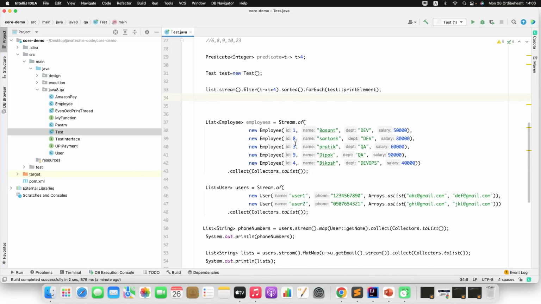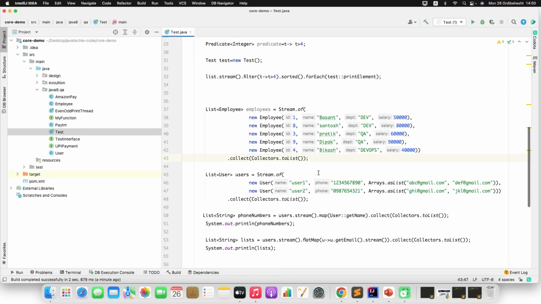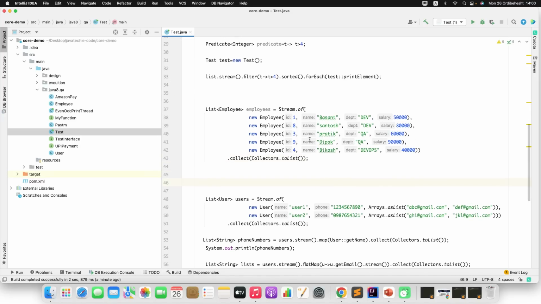I have employees 1, 2, 3, 4, 5: 2 from Dev, 2 from QA, 1 from DevOps, and there are some salaries. So what I need to do is group employees by department first. Okay, how can I do that?